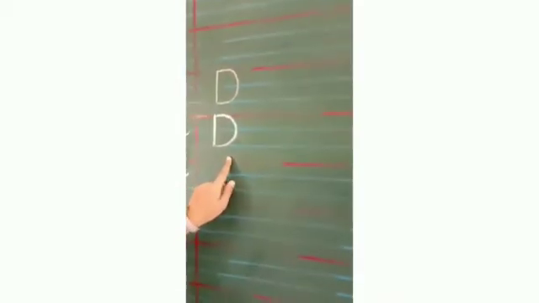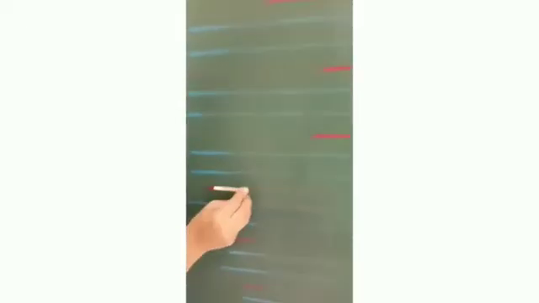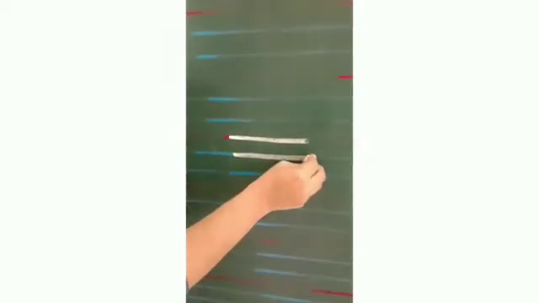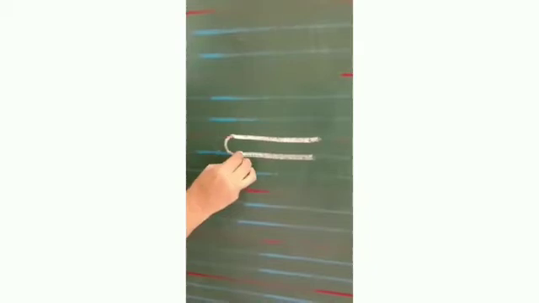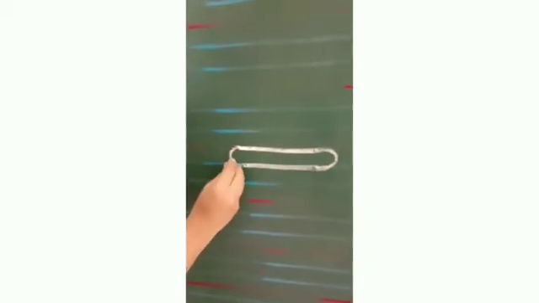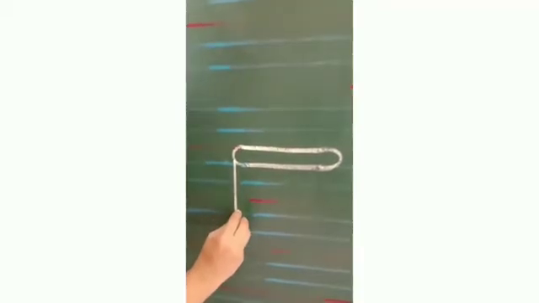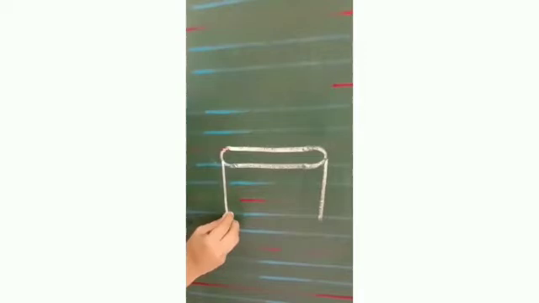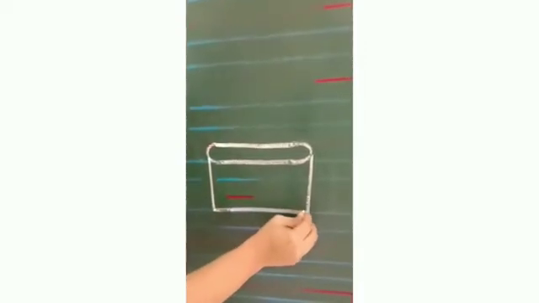Now we will draw a picture for letter D. What will we draw? We will draw a drum. How to draw a drum? Let us see. Okay. See here. We will make two slipping lines. Slipping line and one more slipping line. Now we will make C curve, opposite C curve. Now make standing line, opposite standing line and join with slipping line.